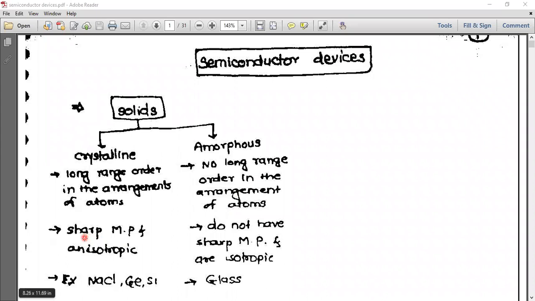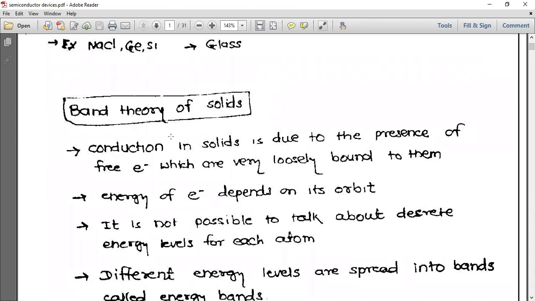Right? These crystalline solids have sharp melting point and they are isotropic. These amorphous solids do not have sharp melting point and are isotropic. For example, sodium chloride, germanium, silicon, and amorphous means glass. Okay, right. Next one, band theory of solids.